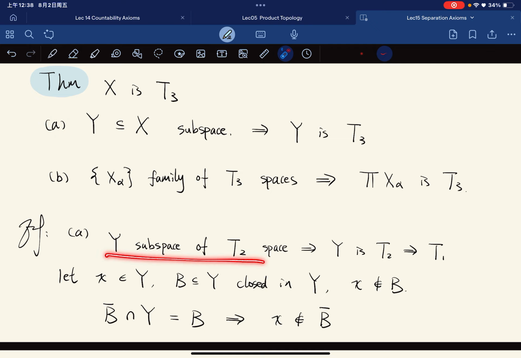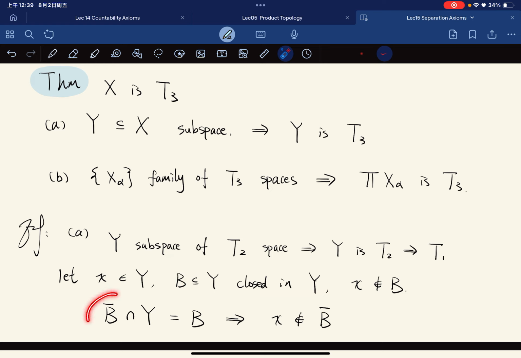For a subspace, well, if X is T3, then X is T2. So Y will be T2, right? The subspace of a Hausdorff space is Hausdorff. And Y is T1. So the first condition is satisfied. Now let's separate a point from a closed set such that it's not in B. Okay. B is closed in Y.